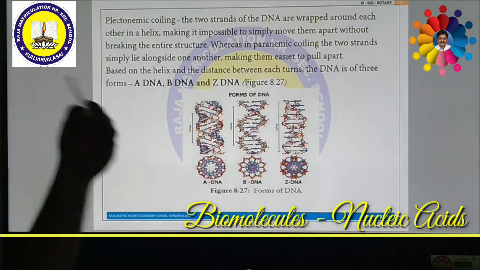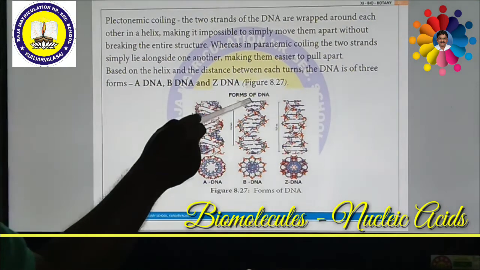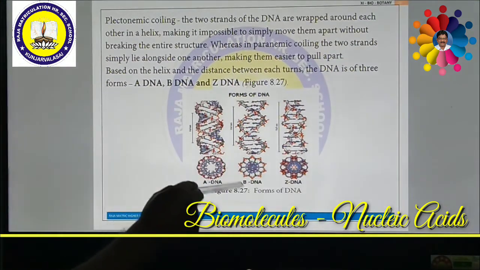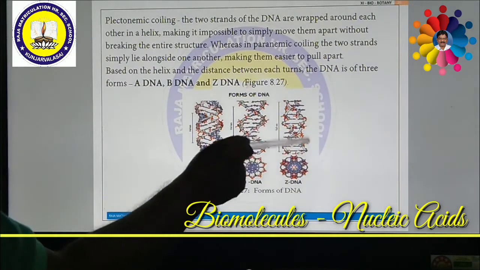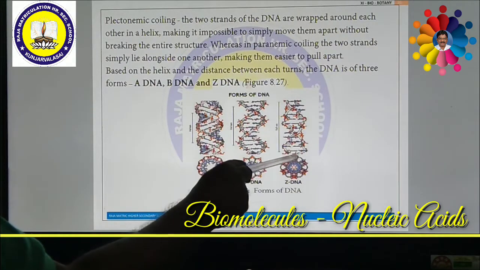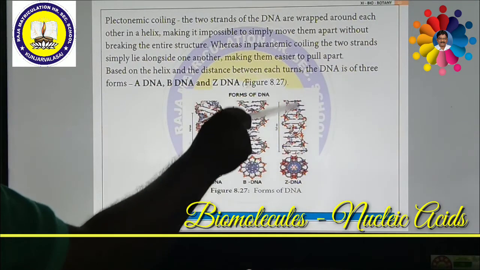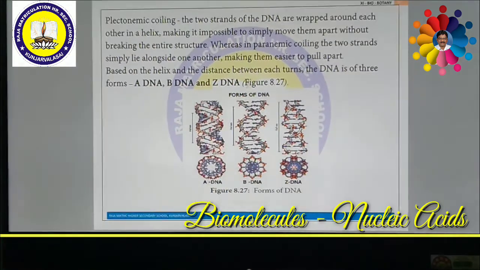Then B-DNA, the double helix model of DNA, looks like this. This cross section shows Z-DNA, the third form of DNA. So there are three forms of DNA: A-DNA, B-DNA and Z-DNA.